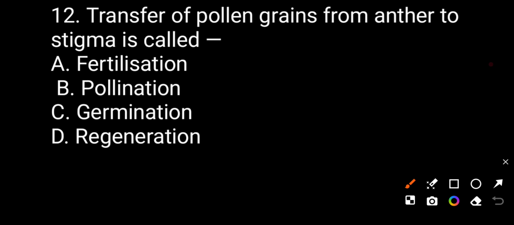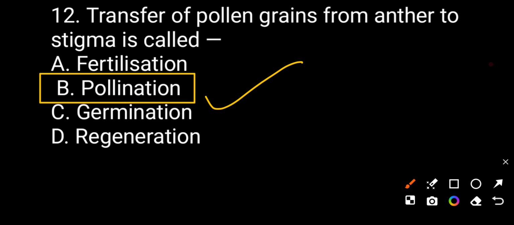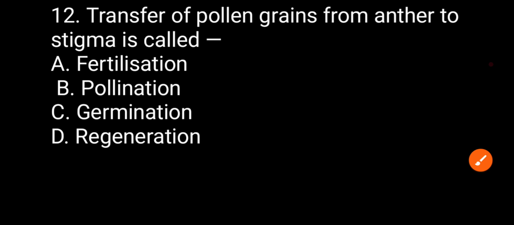Transfer of the pollen grain from anther to stigma is called fertilization, pollination, germination, regeneration. The correct answer will be pollination. The transfer of the pollen grain from anther to stigma is called pollination. Now we see question number 13.